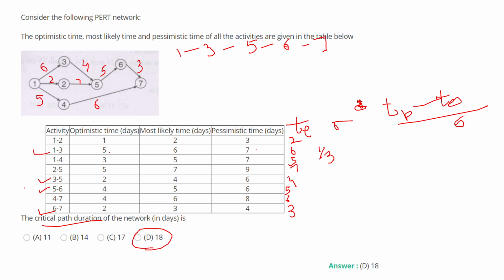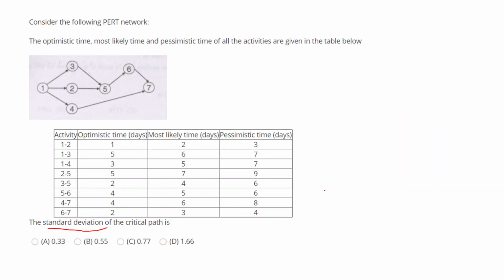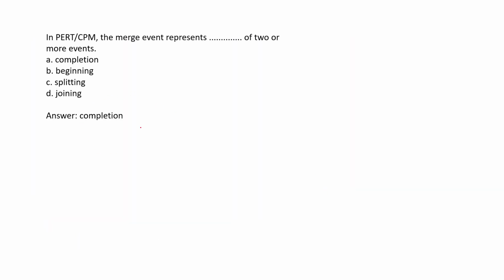Then 3 to 5, this is 6 minus 2, 4. 4 by 6 is 2 by 3. Then 5 to 6, it is 6 minus 4, 2. 2 by 6 is 1 by 3. And then 4 minus 2, 2. 2 by 6 is 1 by 3. So when we add it, 1 by 3 plus 2 by 3 plus 1 by 3 plus 1 by 3, so this will be 1 plus 2 by 3, 5 by 3. 5 by 3 is 1.67.